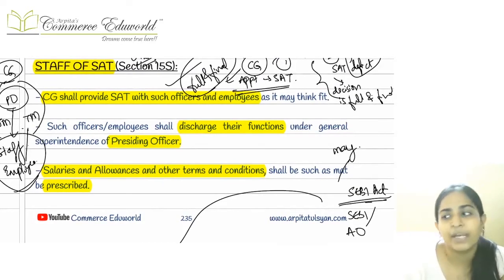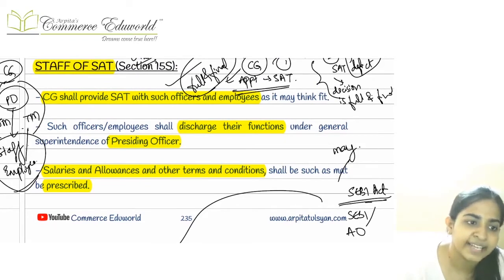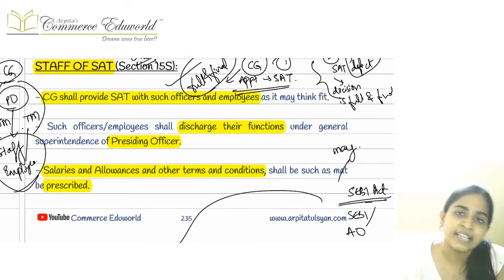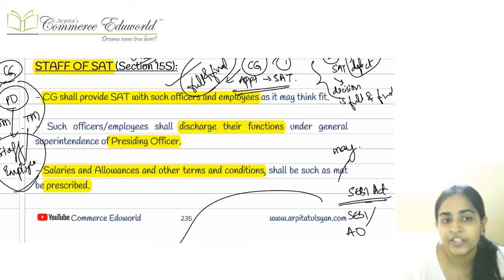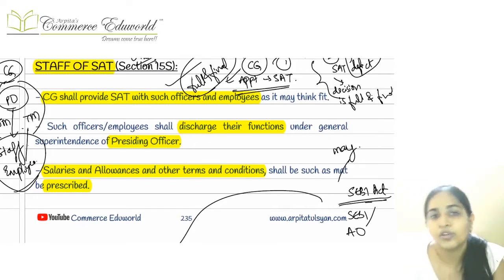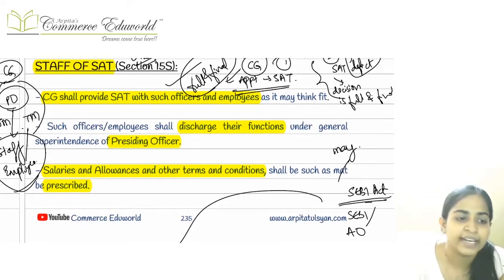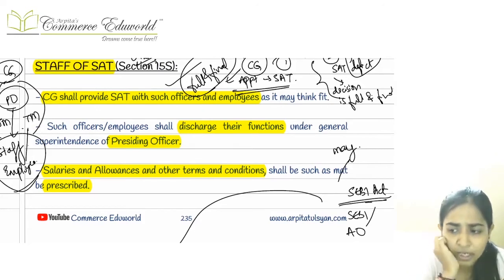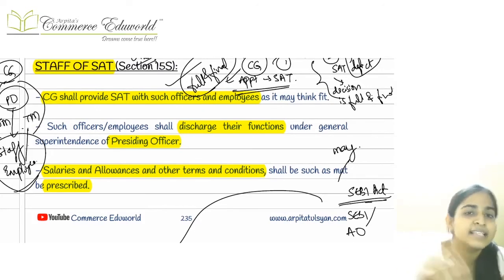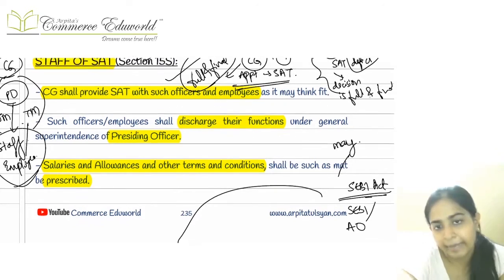In SEBI also, if any particular person's appointment is not proper, then in that case the other people can take the decision. Similarly, in case of SAT also, if any particular judicial member, technical member, or presiding officer is not appointed properly, then in that case the decision can be taken by the rest of them.